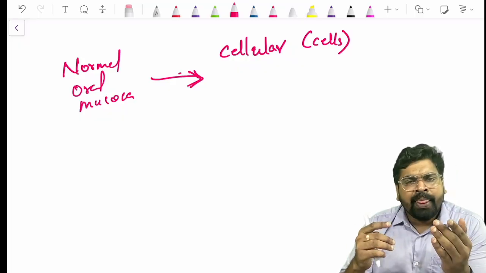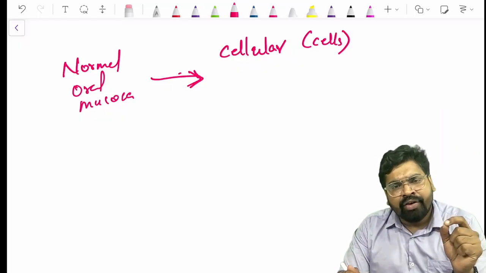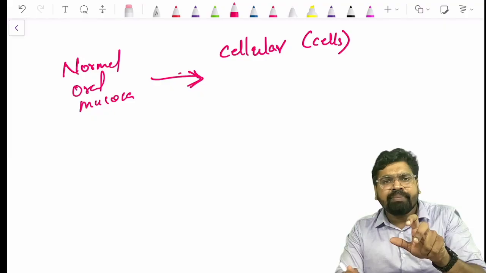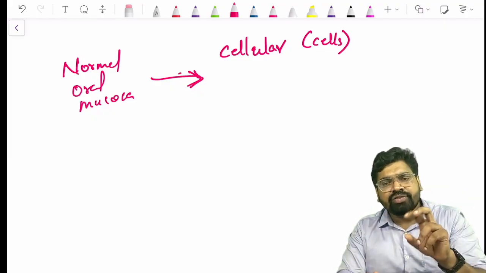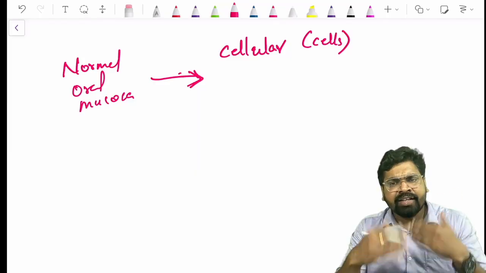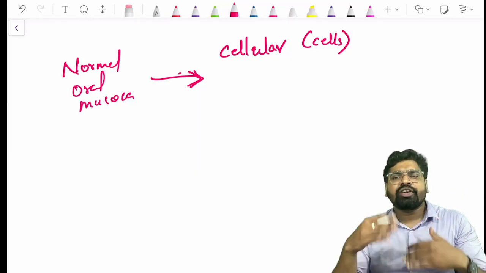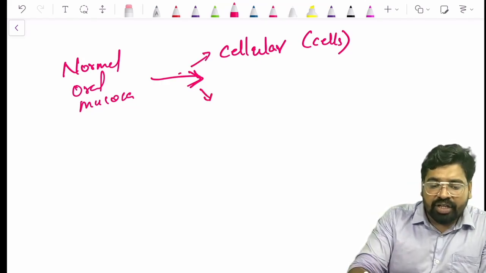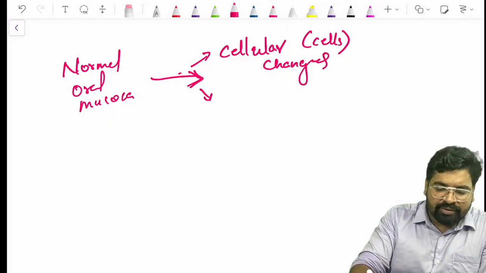Now, what about this stratum corneum coming near your stratum basale? It means some kind of keratinization occurs in the basal region, or in the spinous region. It means the architecture has changed. So there are two features: architectural changes and cellular changes.